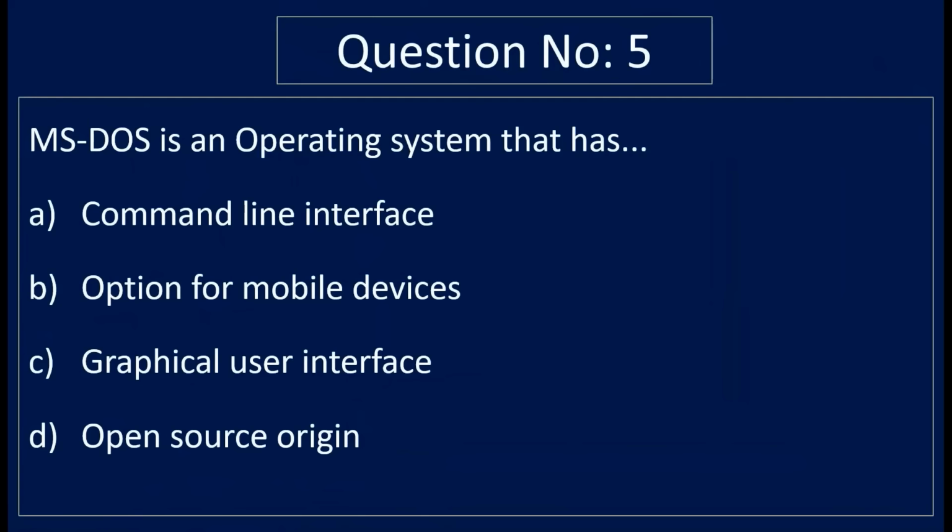Question number 5. MS-DOS is an operating system that has option A. Command line interface, option B. Option for mobile device, option C. Graphical user interface, and option D. Open source origin. Correct answer is option A. Command line interface.